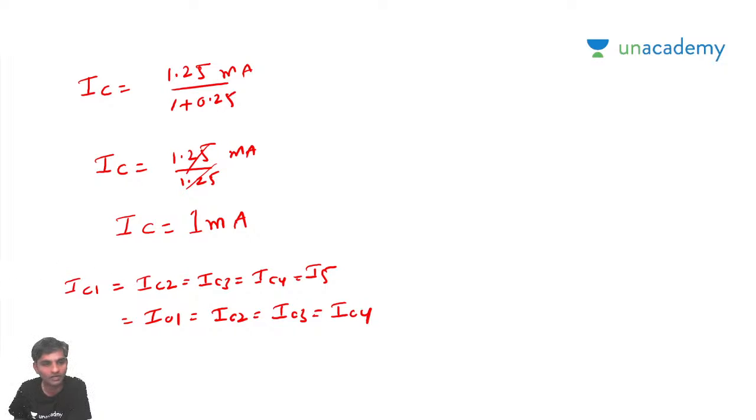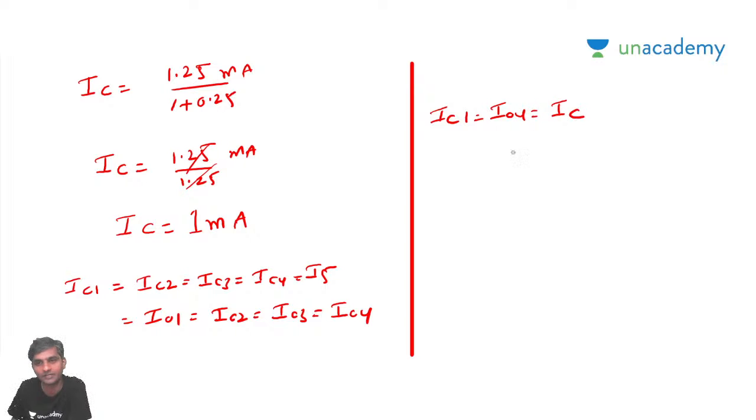So I generalize: IC1 is equal to I04 is equal to IC. So what is I04, sir? I04 is 1 milliamp, which is the easiest answer you got.